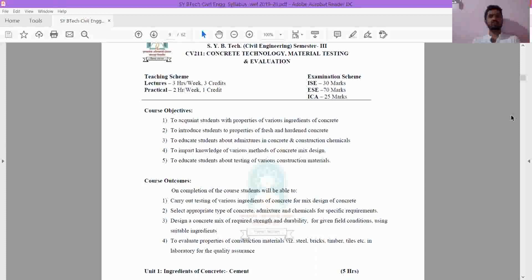Second is to introduce students to properties of fresh and hardened concrete. So what is the difference between fresh concrete and hardened concrete?